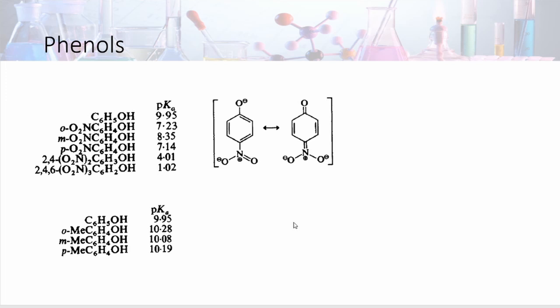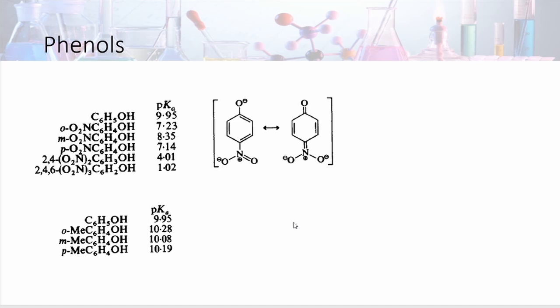The ortho nitrophenol is stronger than phenol, and its effect is seen in meta and para. The para one is the strongest among these three. This is because at para position there is more resonance stabilization.